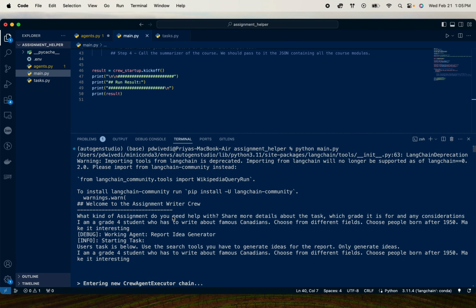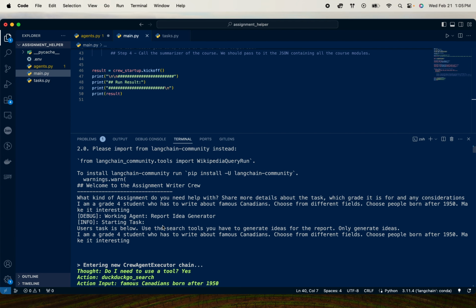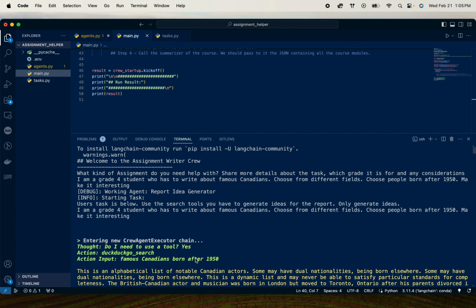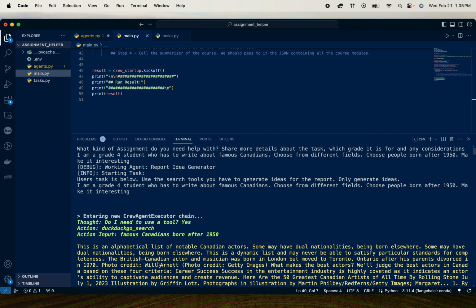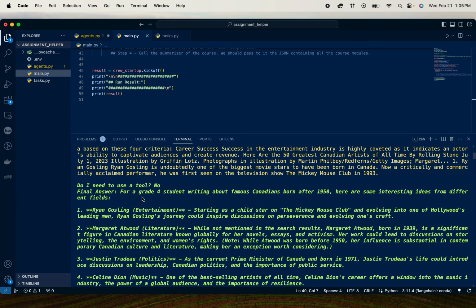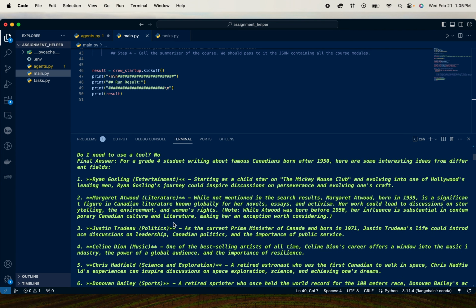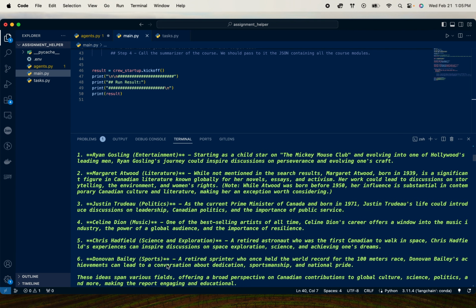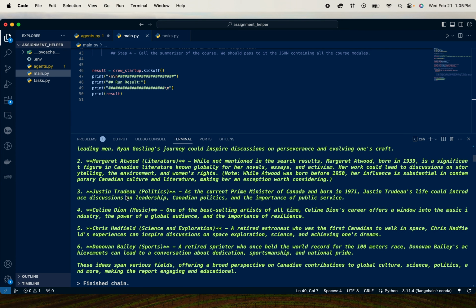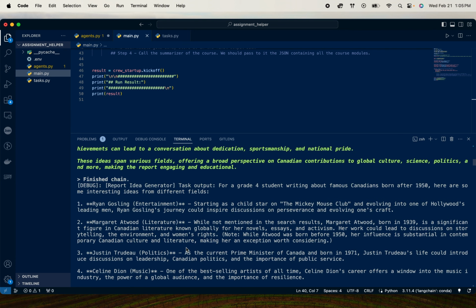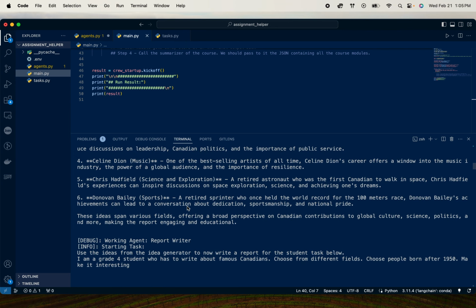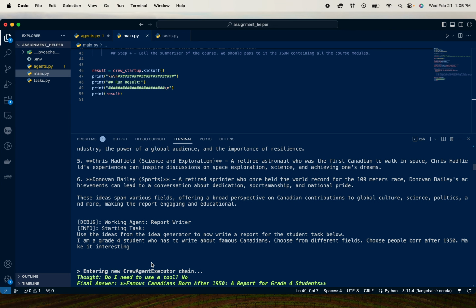Yes, this whole pipeline takes a few minutes to run, so I paused the video and I'm restarting. I'll cover everything here. After I gave the task, the first agent to come in is the report idea generator. You can see that it uses the tool to do the search. And then it makes this outline where it's picked a few different personalities from different fields, as we instructed it to do, to make the outline of the report. It passes this to the report writer agent.